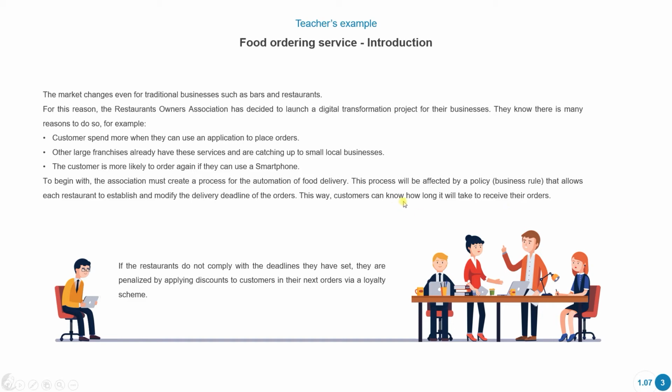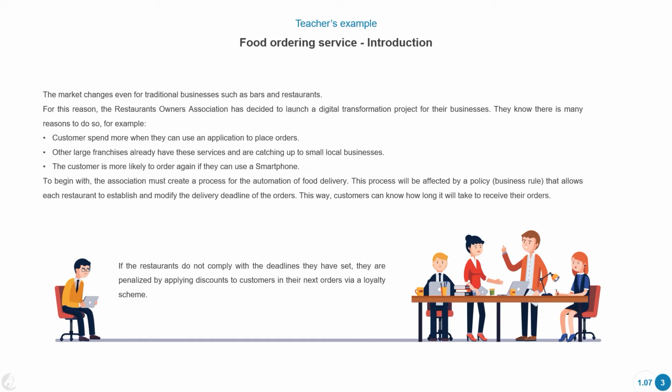Okay, so this is all the information that the owners of all these restaurants gave me. First they tell me their story. This is what we're trying to do. This is what we're trying to achieve. And me as a consultant, I'm going to try to interpret all this information and create a diagram with it. All right, so for now, all I know is that they want to digitalize their businesses, and the first thing they want to do is create a process to control the food orders.